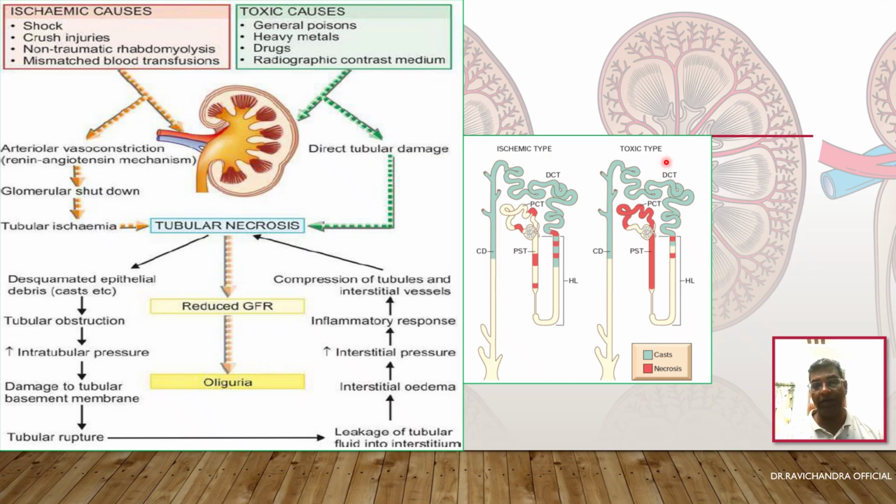In the picture, if you see, there are two types of acute tubular necrosis. One is the ischemic type and the other is the toxic type. If you see the picture here, the casts are present all over the DCT. Here also, in the toxic type, they are present. Here they are alternate casts and necrosis, just like bands, in the ischemic type, whereas here the necrosis is continuous in the toxic type.